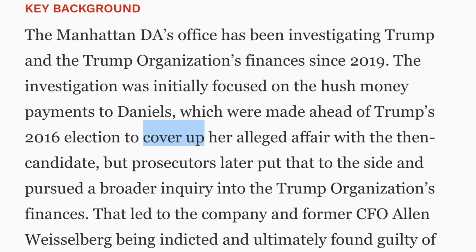So let's just read the sentence. The investigation was initially focused on hush money payments to Daniels, which were made ahead of Trump's 2016 election to cover up her alleged affair with the then candidate. Now, I'd like you to pay attention to the word alleged here, because we're going to be looking at a different form of this word in just a moment. So pay attention to how that's used there. It's in front of a noun, the noun affair. But for now, let's talk about cover up.